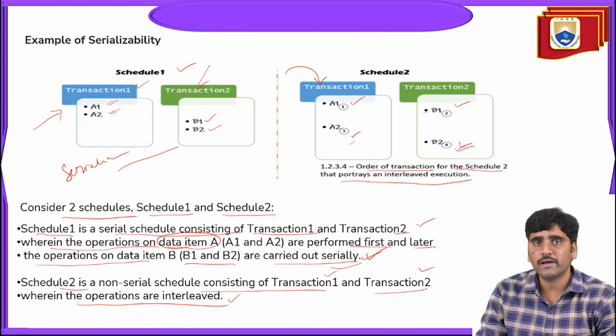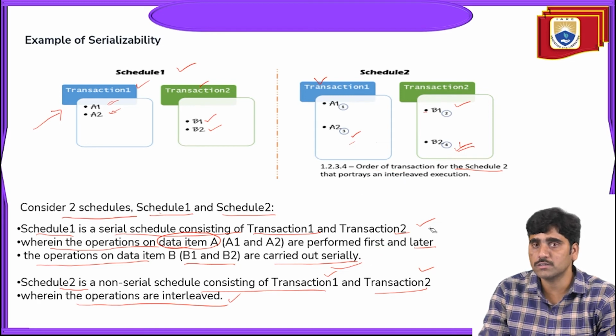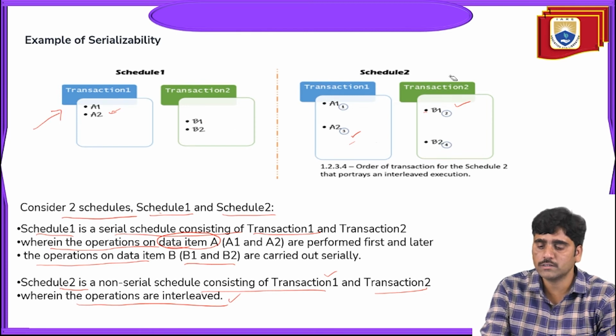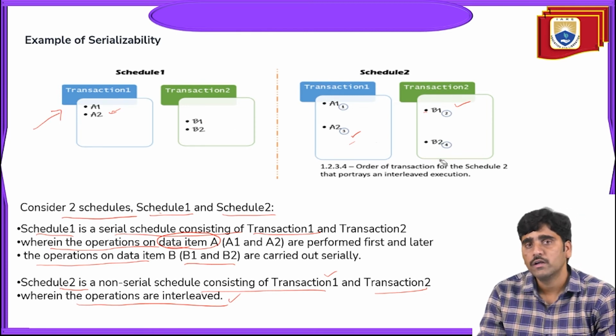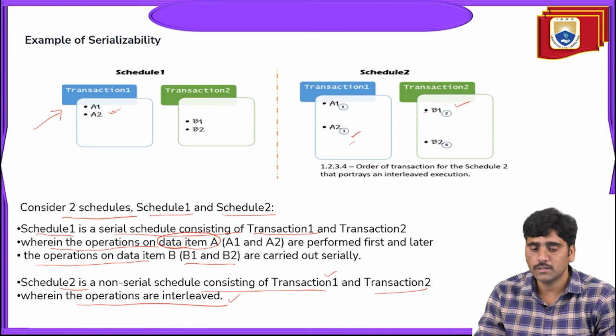Here are the examples of how serializability will occur. Schedule 1 schedules transaction 1 and transaction 2, and schedule 2 is non-serial scheduling. Transaction 1 and transaction 2 schedule the processes A1, A2 and B1, B2 in the serializable manner. Schedule 2 schedules the processes A1, B1 and A2, B2 from transaction 1 and transaction 2 in an interleaved manner, that means non-serial manner.